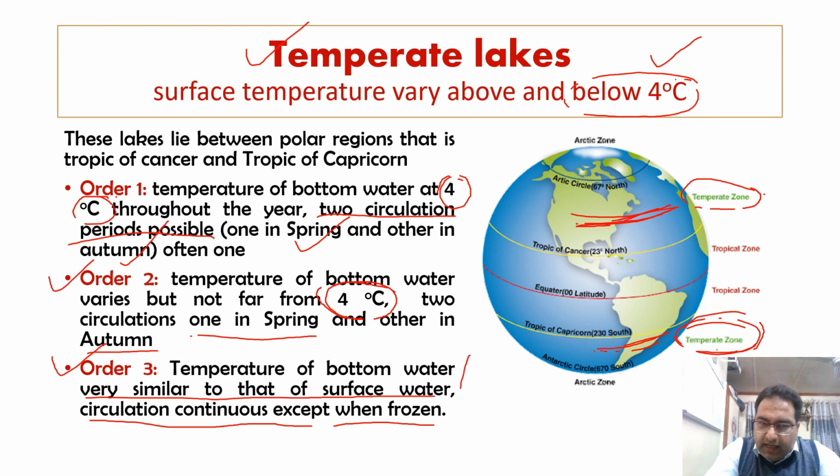So in this case, the circulation is continuous except in the seasons when it is frozen. So order 1, order 2 and order 3 lakes are present among the temperate lakes as well.